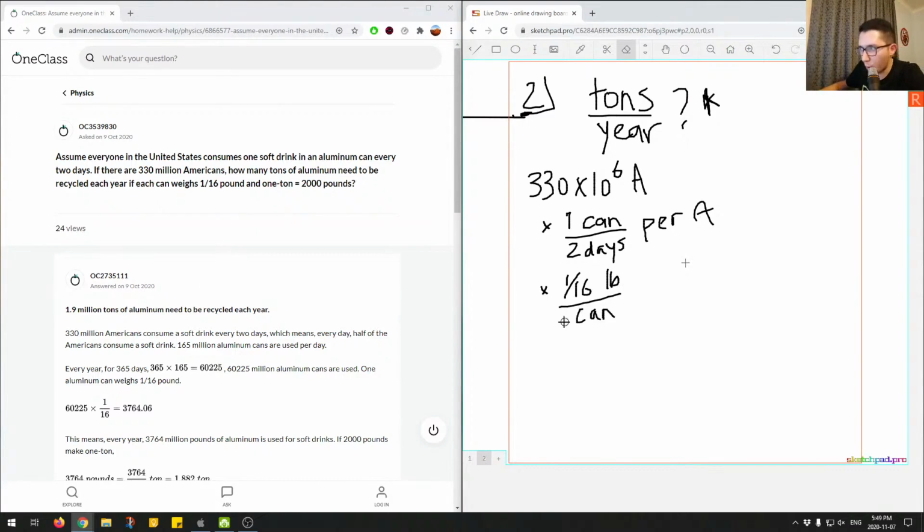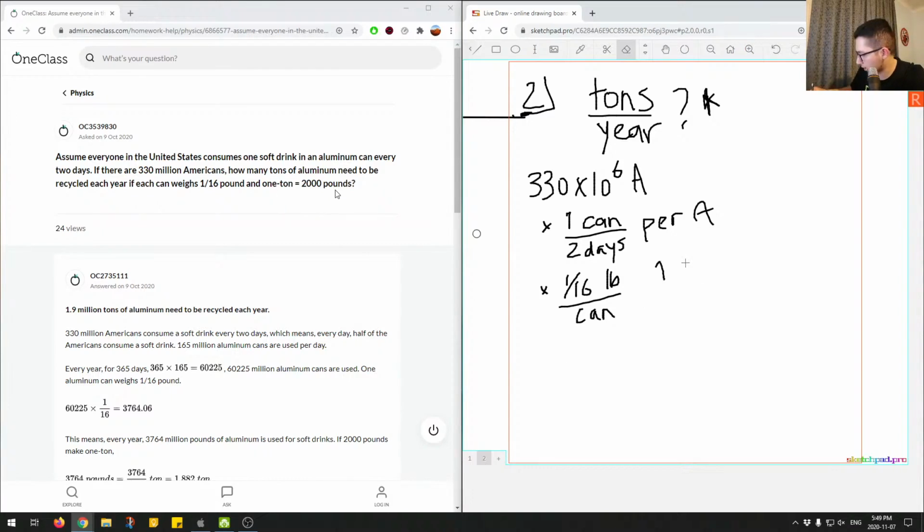The reason I want the can on the bottom is because that's how it's given in the question, but also because I want to cancel out the cans over here, because we want to end up with tons per year. So I want to cancel out all the rates that can get me to tons per year. And then finally, we have 1 ton is equal to 2,000 pounds. We have the pounds on top, so we want the pounds on the bottom to cancel out.